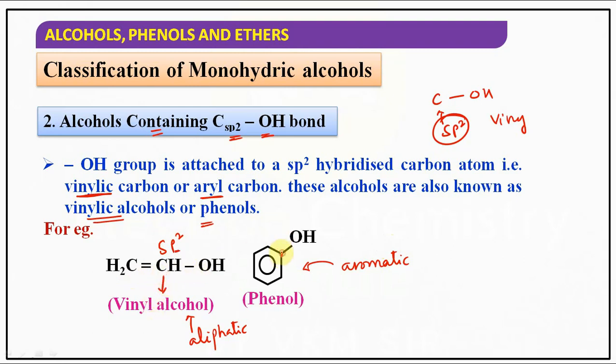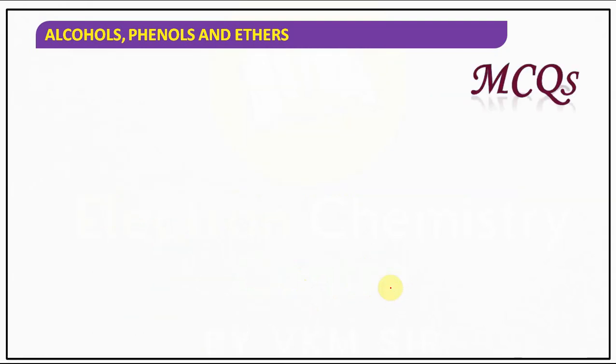Now our OH group is attached to a benzene ring, or phenyl group. That benzene ring carbon hybridization is sp2. So these type of compounds are called phenols. Alcohols, if they are aliphatic, are simply alcohols. If they are aromatic, they are no more called alcohols, they are called phenols. Phenol is an example of aromatic alcohol. Understood?